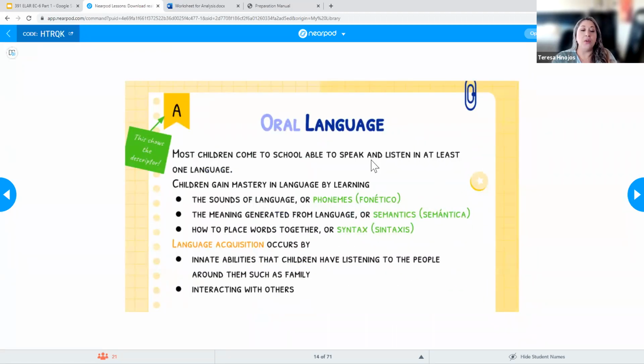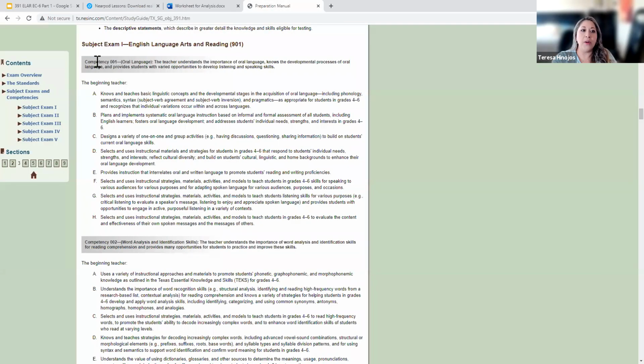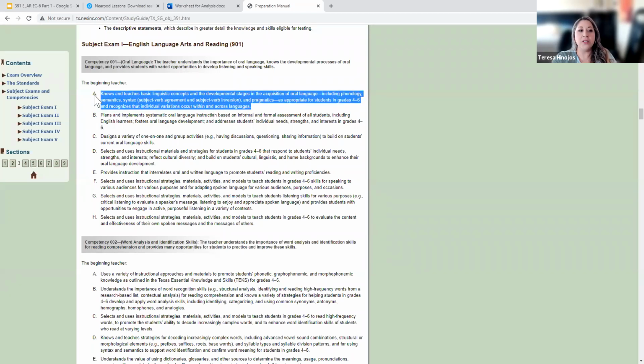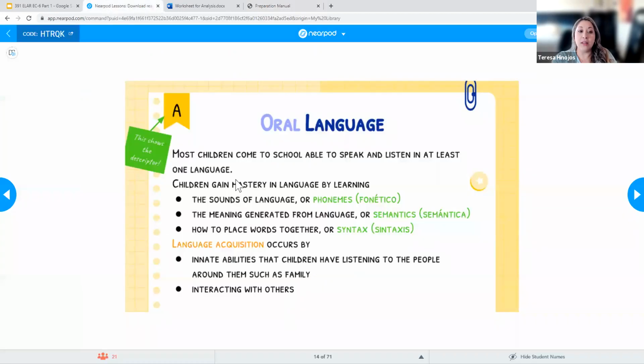With oral language, and as a note, on your preparation manual, remember I mentioned that under the competency, you have these descriptors, right? So this is descriptor A. What I tried to do with this presentation is I put a little tab here and it shows you what descriptor I'm covering. I tried to link that information together so that it was easier for you when it comes time to studying on your own and to filling out that sheet. For some of these, the information blended, so it'll say like CDE, which ones it's covering.